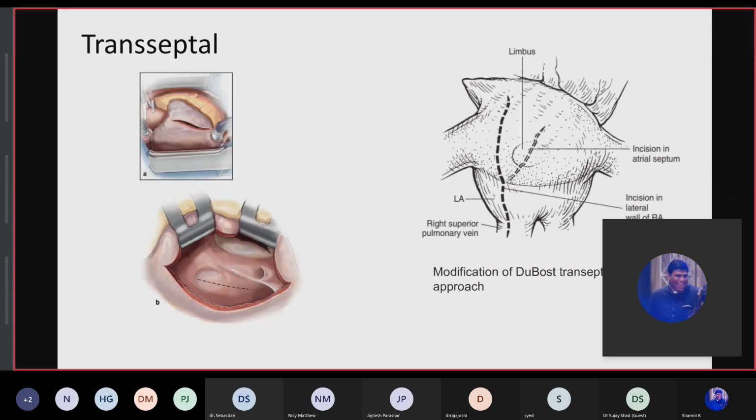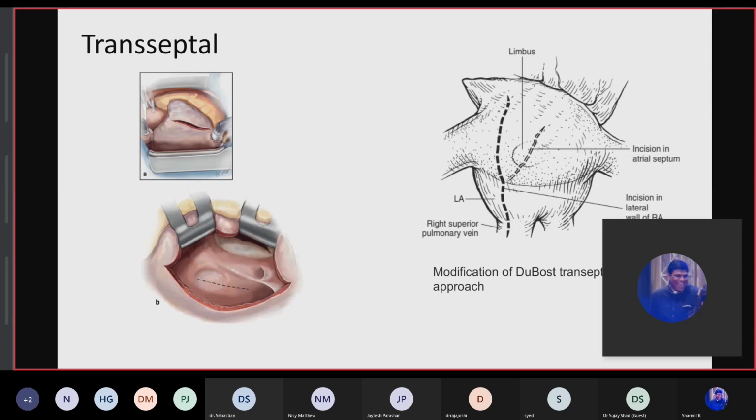This is a transseptal first diagram. That colored diagram shows the mini transseptal approach, where the right atrium is incised, and the mitral valve is exposed through the incision over the fossa ovalis, extending towards the gap between the coronary sinus and IVC.